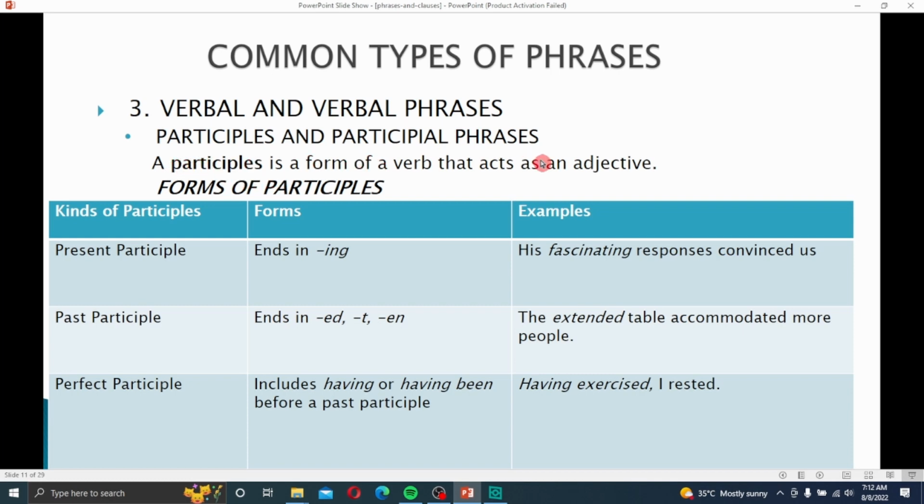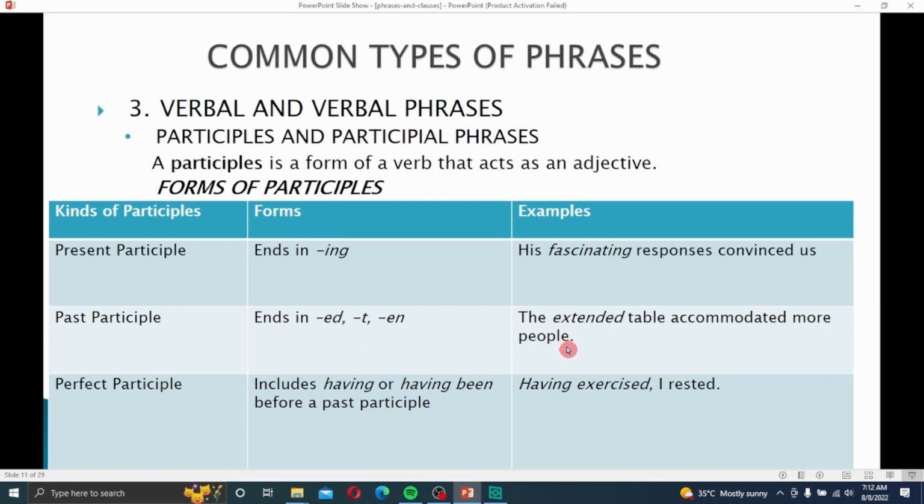Participle and participle phrases. A participle is a form of verb that acts as an adjective. There are three kinds of participle: present participle, past participle, and perfect participle. Present participle ends in ing. Its example is: his fascinating response convinces us. Why do we use fascinating? We have used the present participle.